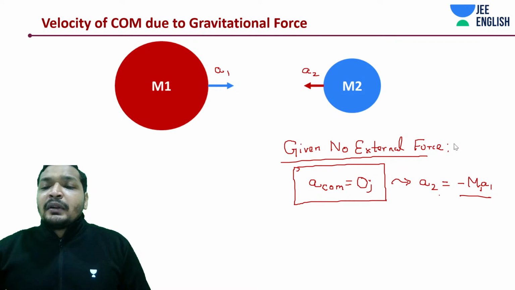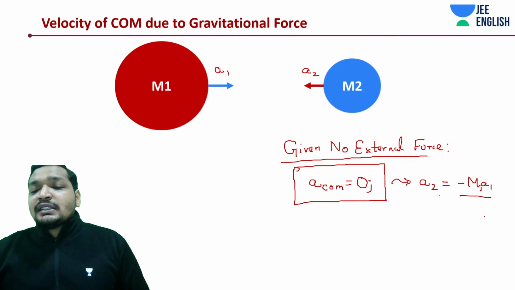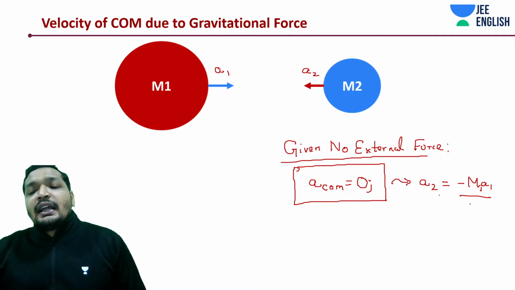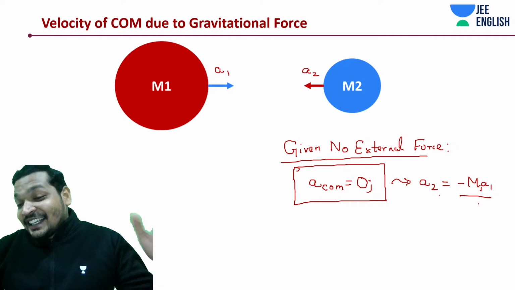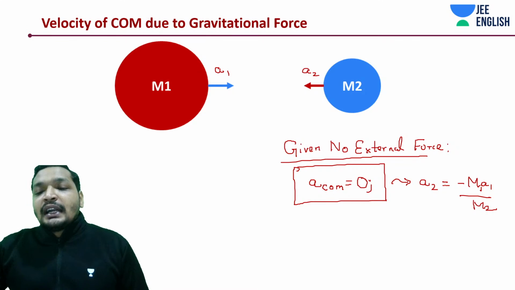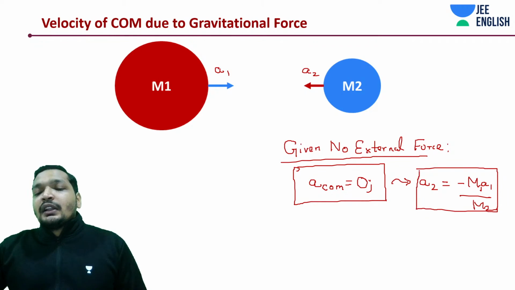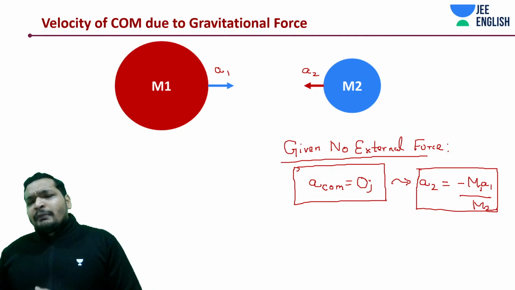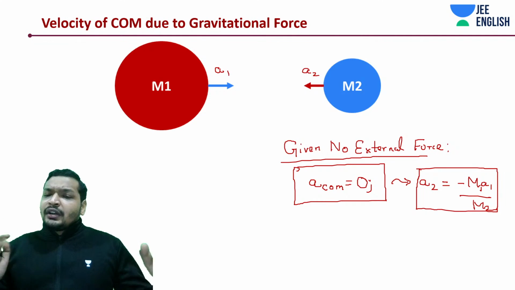So given any problem, you can say center of mass acceleration. There might be different problems in your IITs and NITs, JEE Mains and JEE Advanced, so in that situation, you need to definitely understand this point. So how did we get this? We got this from m1 a1 plus m2 a2 is equal to 0, divided by m1 plus m2. You can recall that later.